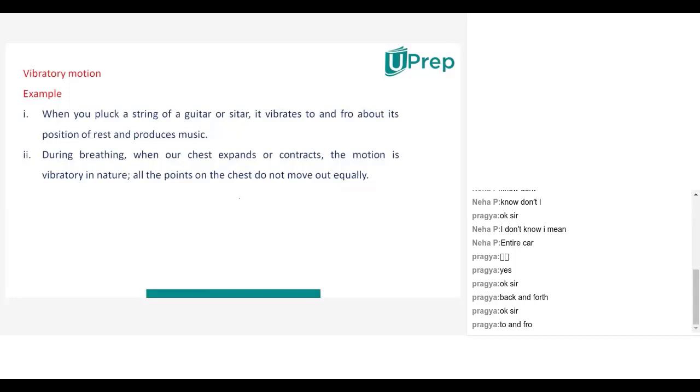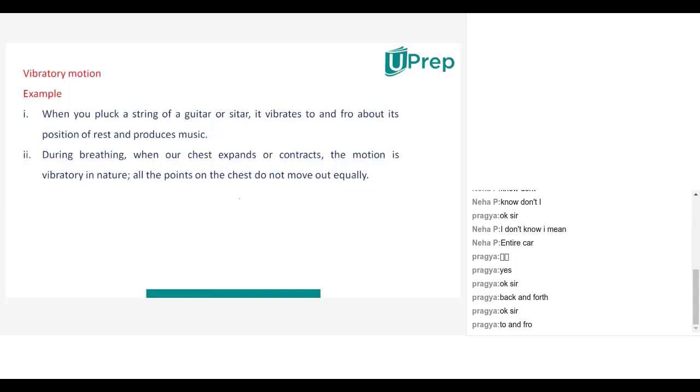Some part of it will move, whether it moves to and fro or any other type of motion will be there. Sir? It will move to and fro, or it will move from one point to another point. It will move to and fro. That means up and down only, no? Yeah, sir. Right. So then what is the difference?